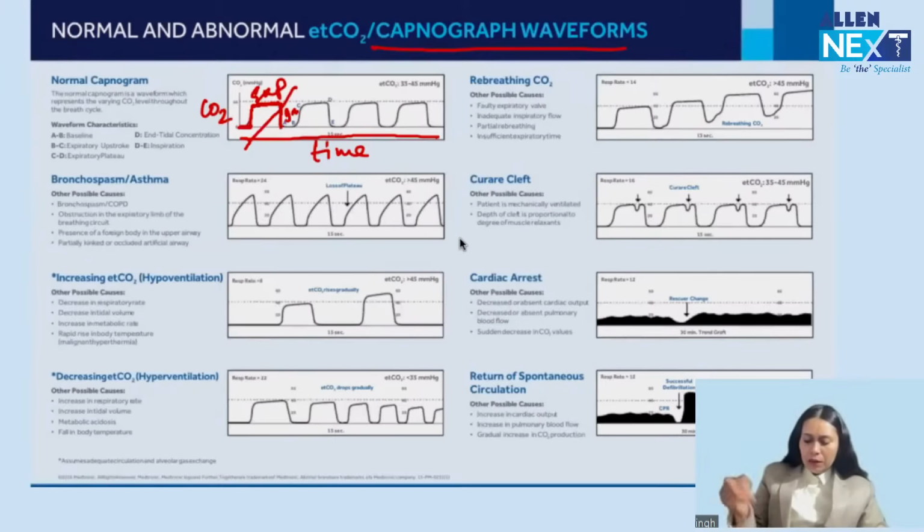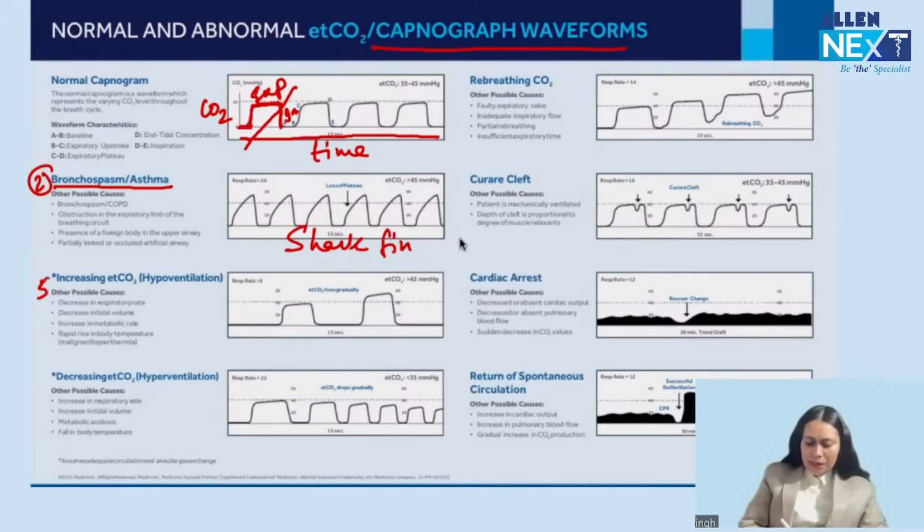This is normal. This is abnormal. The second graph, this is a graph of CAPNO. This is called the shark fin pattern. Shark fin, like when a group of sharks swims with their fins above the surface of water. This is seen in bronchospasm, partial obstruction. Bronchospasm, any obstruction, any foreign body, shark fin pattern.